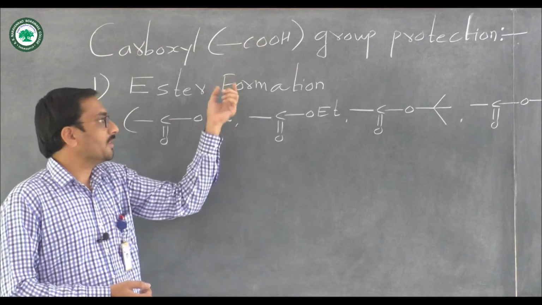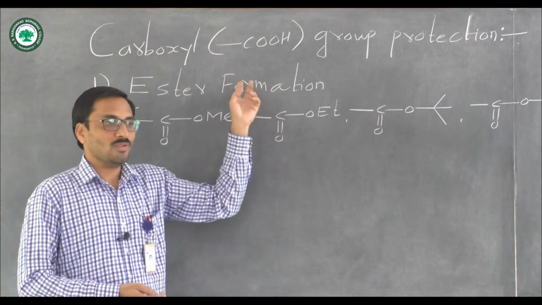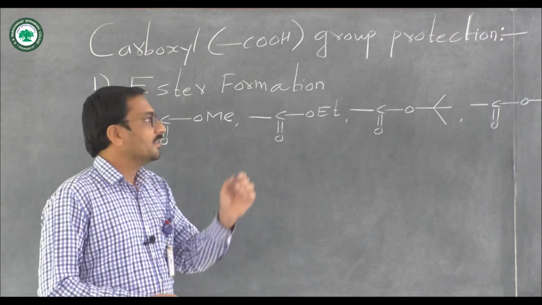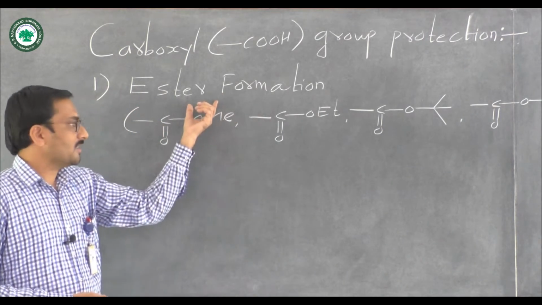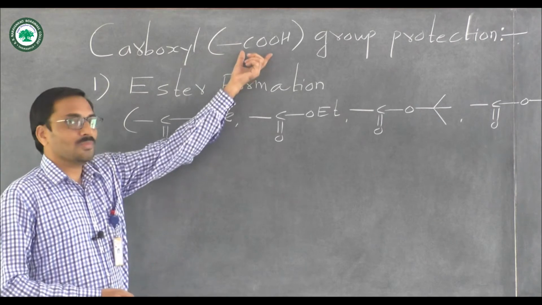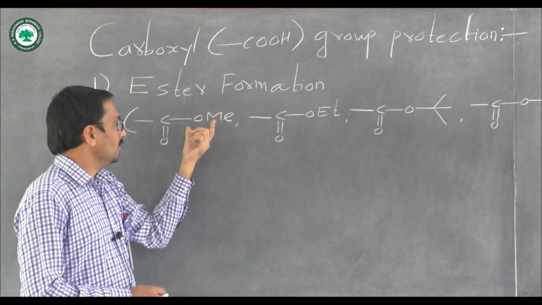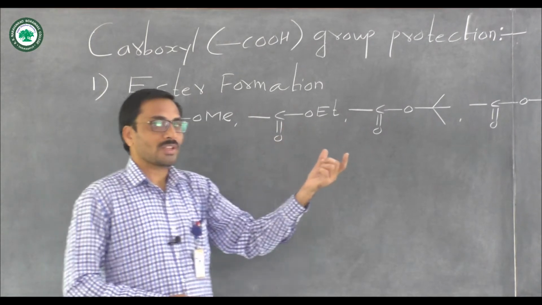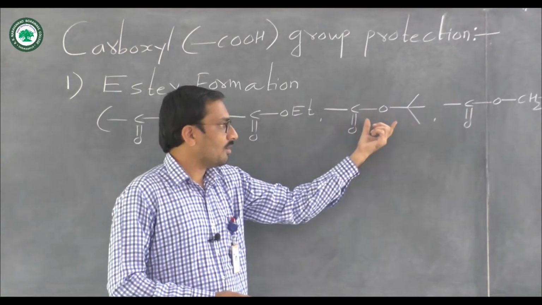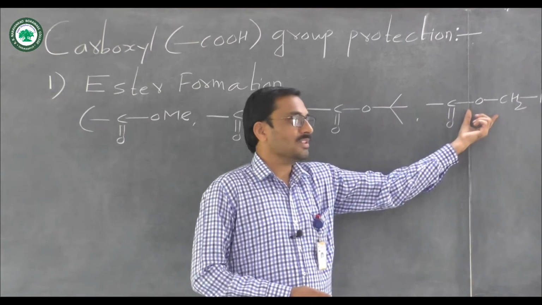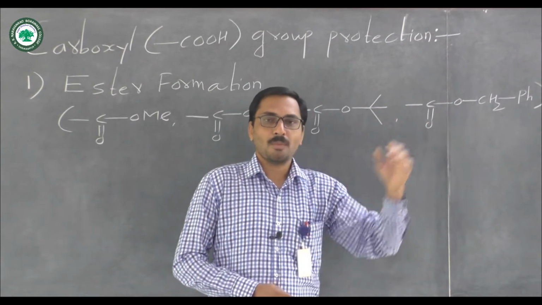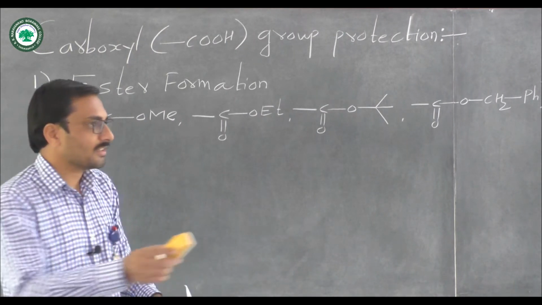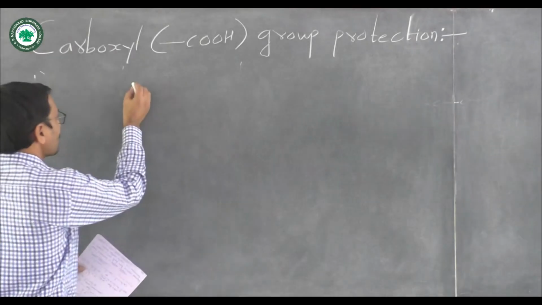So we will begin with ester formation. We will protect the carboxylic acid functional group by forming an ester. In this case, the acid group can be protected as a methyl ester, an ethyl ester, a tertiary butyl ester, or a benzyl ester. So these are the different esters by which we can protect the carboxylic acid group. We will see different examples. Consider a simple example.